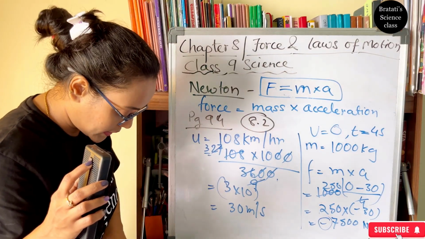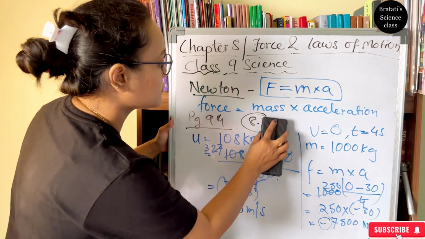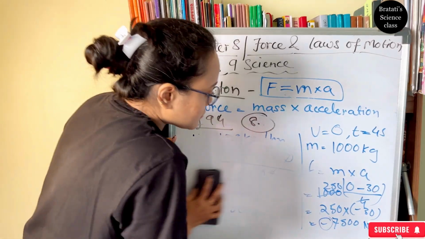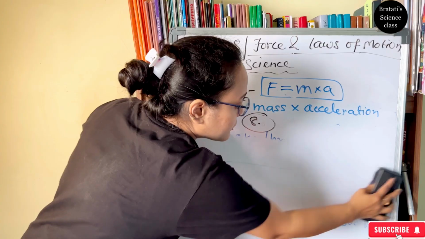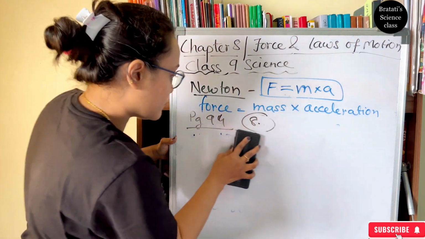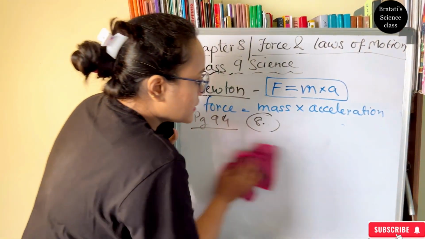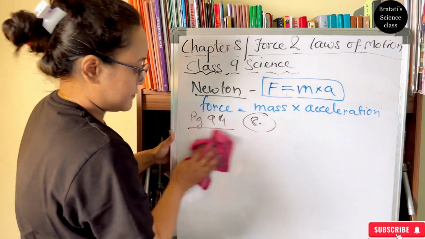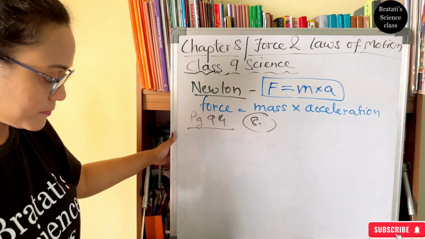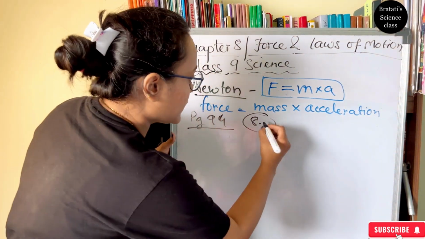Same page number 94. Now we are in 8.5. So graph related sums can also come. Just follow, you know how to calculate from the graph. We already did it in the last class. It can be an s-t graph, it can be a v-t graph. Right. So this is 8.5.